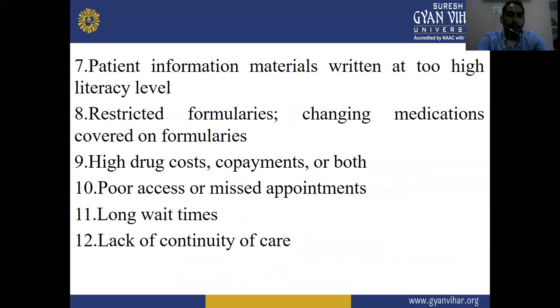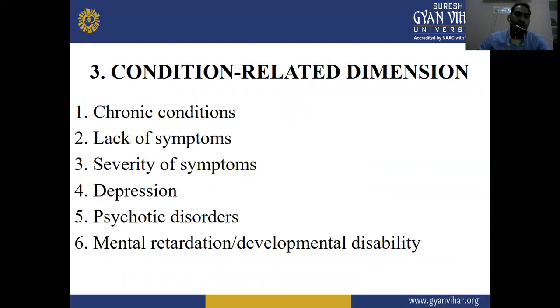And the next one is patient information material. Patient information material written at too high literacy levels. And next one, restricted formularies, changing medications covered in formularies. And next one is high drug costs and copayments or both. And next one is poor access or missed appointments. And next one is long wait times. And next one is lack of continuity of care. These are the health dimensions.